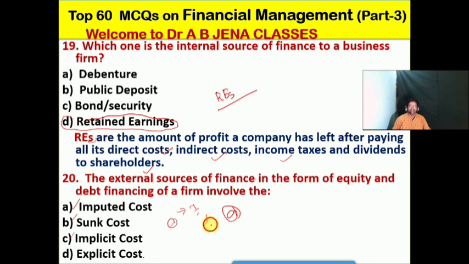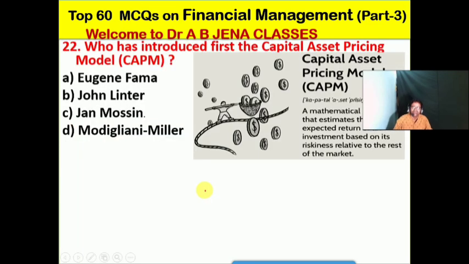So here D is the right option for this MCQ. So next one we will see: who has introduced first the capital asset pricing model? Friends, CAPM in abbreviation: C stands for capital, A stands for asset, P stands for pricing, M stands for model. So who has introduced? A, Eugene Fama; B, John Lintner; C, John Mason; D, Modigliani and Miller.